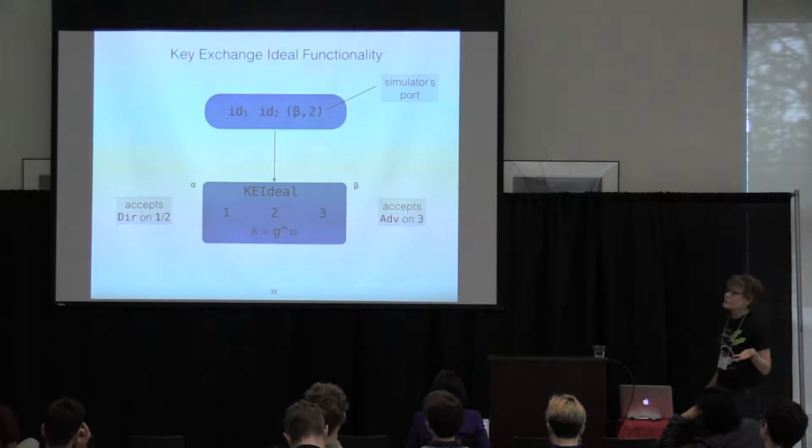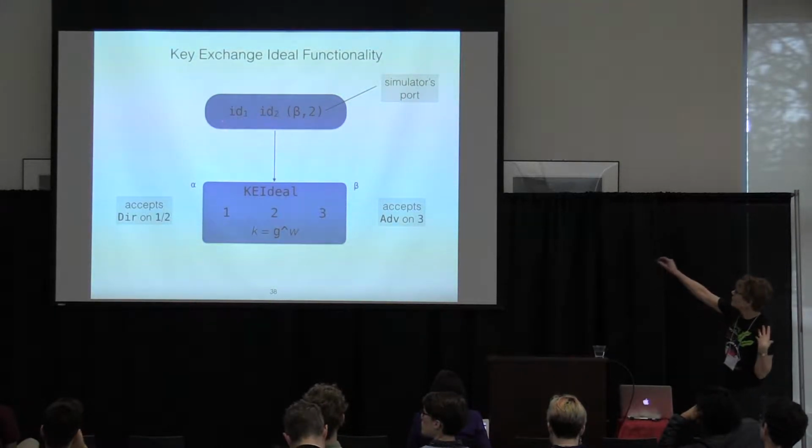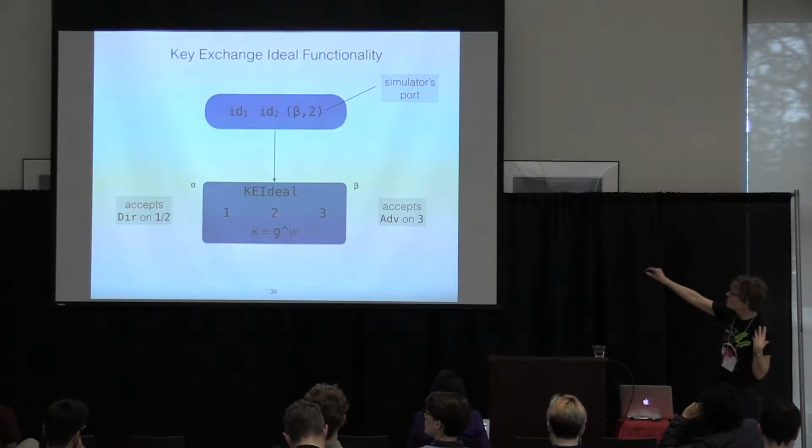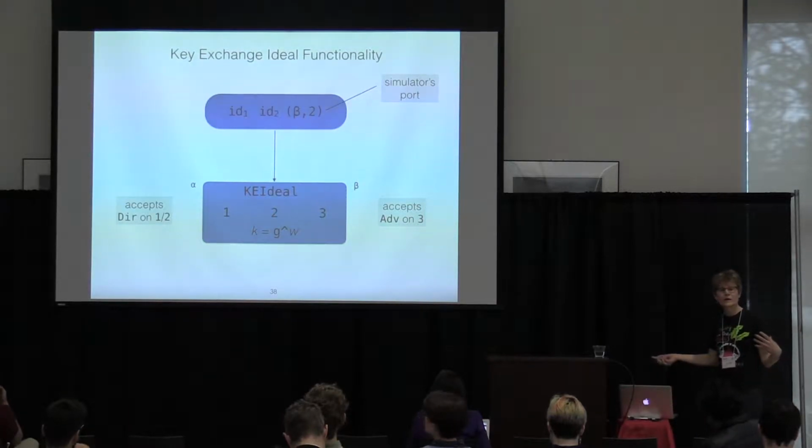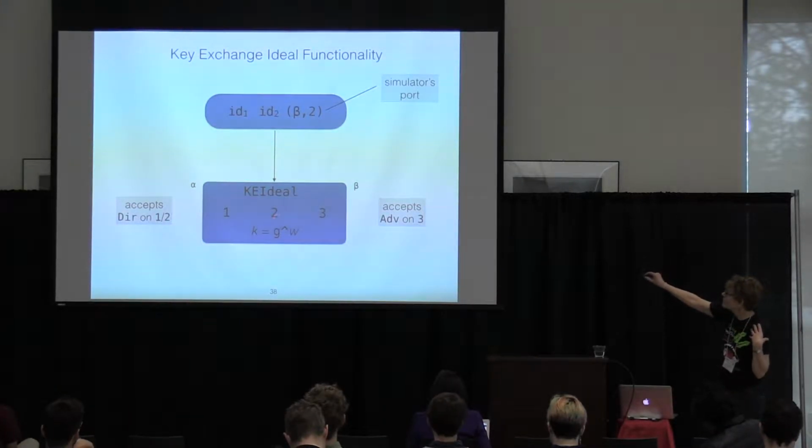The ideal functionality for key exchange is kind of like the ideal functionality for SMC, except there are two phases to it. ID 1 can initiate a key exchange and come in to here. We'll go off to the simulator at port index 2, bounce back, but then this shared key will get sent from here to ID 2. ID 2 is then responsible for reciprocating and bouncing back into here.